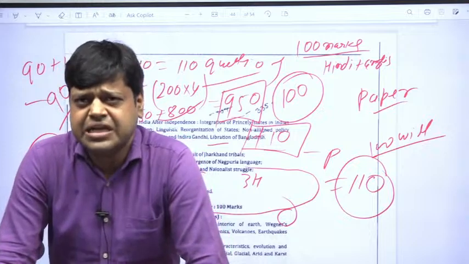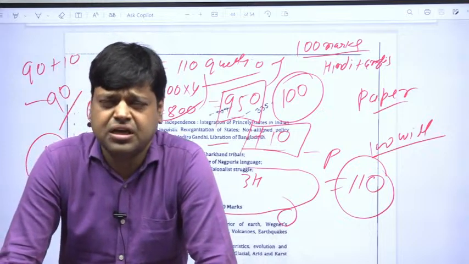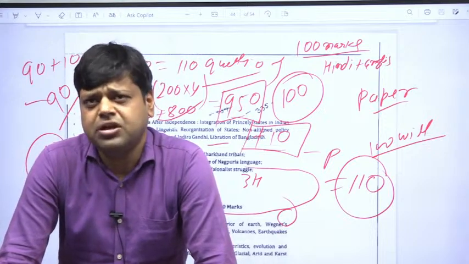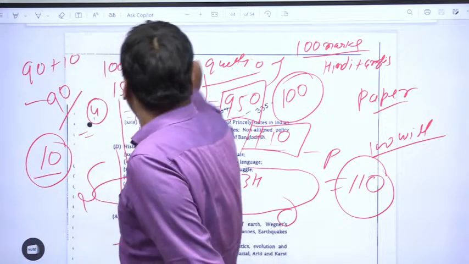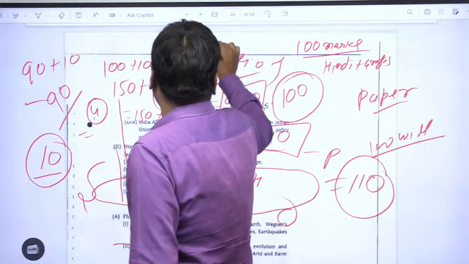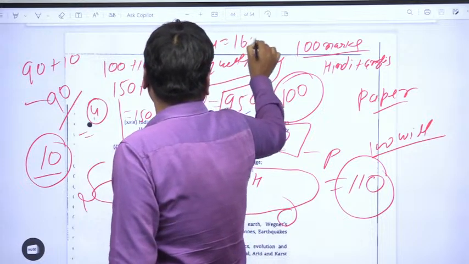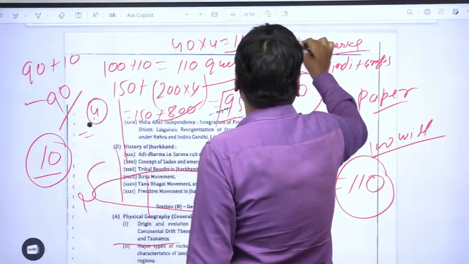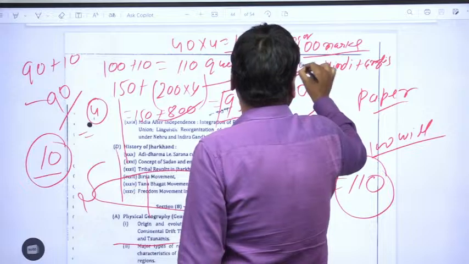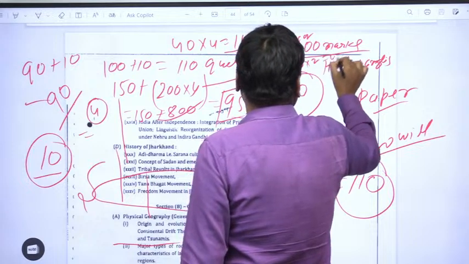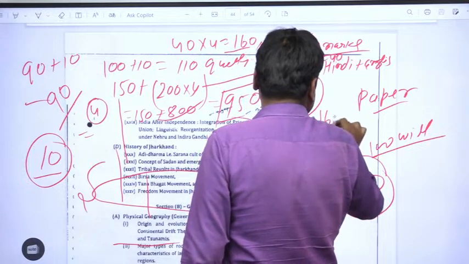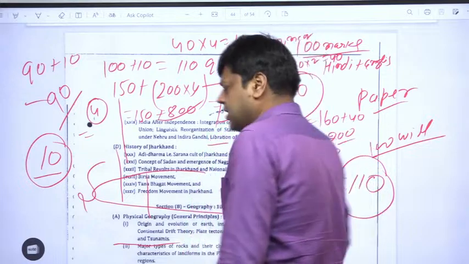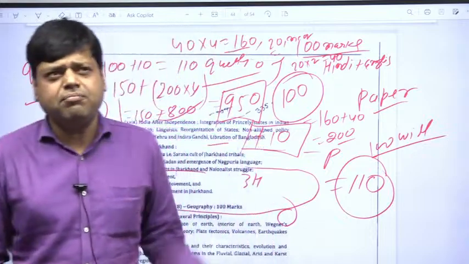So in history and geography, that means in paper 3, there will be 4 questions, each carrying 40 marks. That means 40 into 4, equal to 160. And there will be 20 MCQ questions, that means 20 into 2, that means 40. So overall 160 plus 40, that means 200.